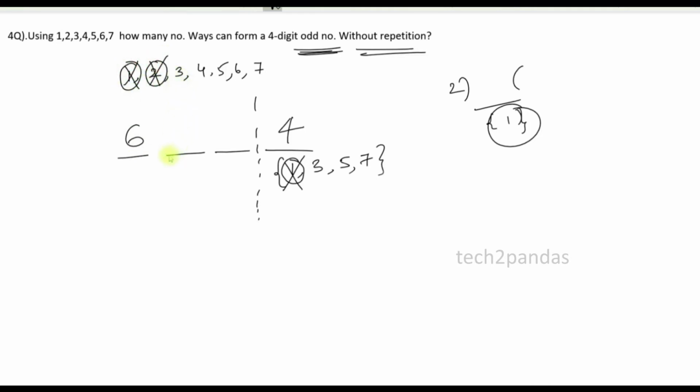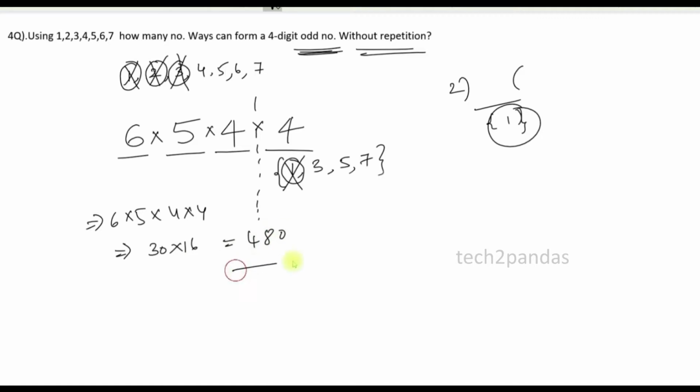Again, what would be the possibilities for this position? Remaining digits will be 1 3 4 5 6 7, count the numbers: 1 2 3 4 5 possibilities. Let's say block any number, let's say 3. Again, what could be the possibilities for this position? 1 4 5 6 7, so nothing but 4 digits, nothing but 4. Multiply. So 6 into 5 into 4 into 4. 6 fives are 30, again 16, so 480 is my answer.